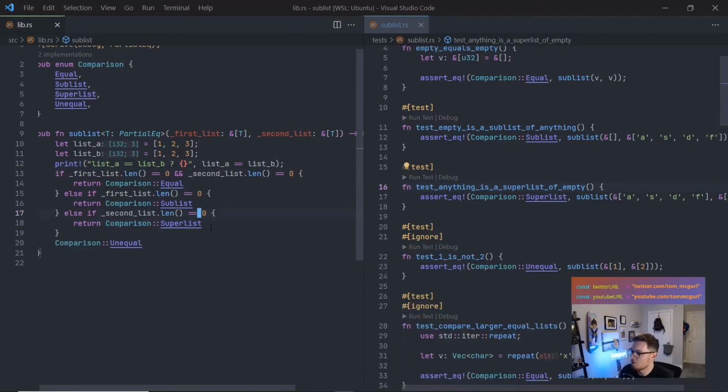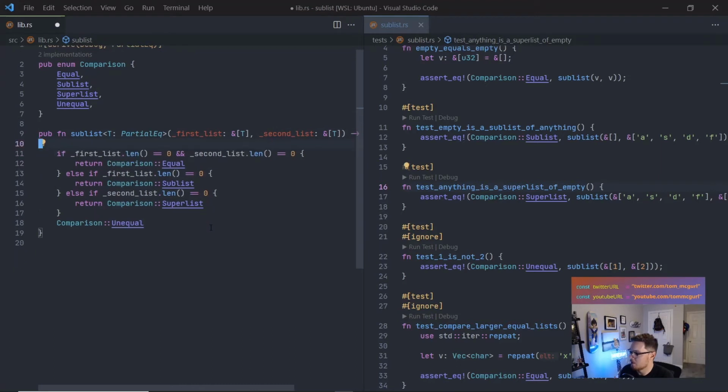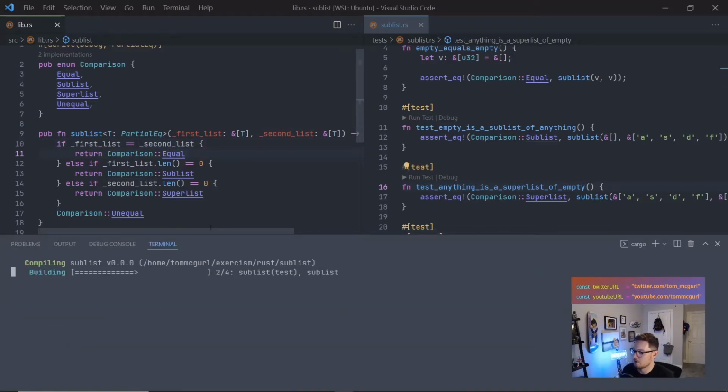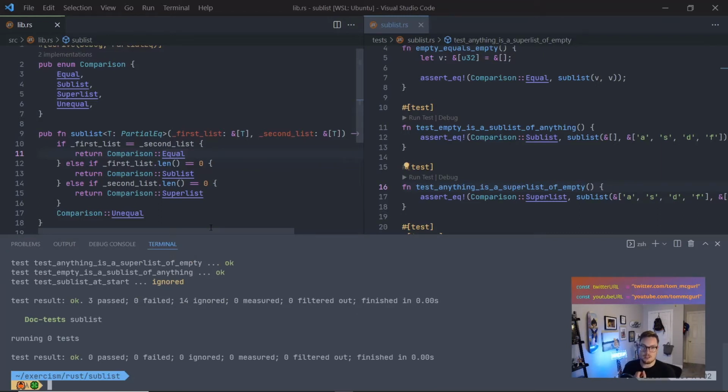So we can use that. What can we do with that? Well, let's get rid of that. We can change this to just compare the list directly. So we can do if first list equals second list. Now we'll know if they're equal. Let's run it to make sure that our code still works. And perfect, it does. So the code is a little bit simpler, but it also catches all the other scenarios. If they both just have 1, if they both just have 2 elements and they're the same, it's going to capture all the equality cases. So our equality is finished. We're done there.